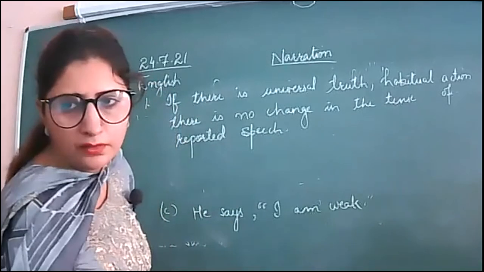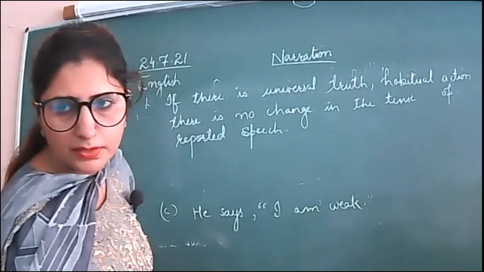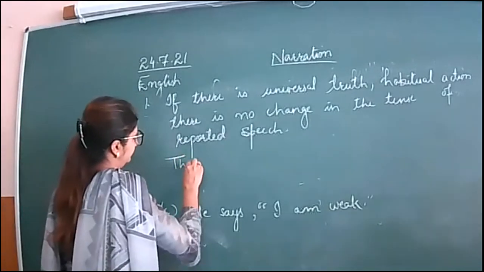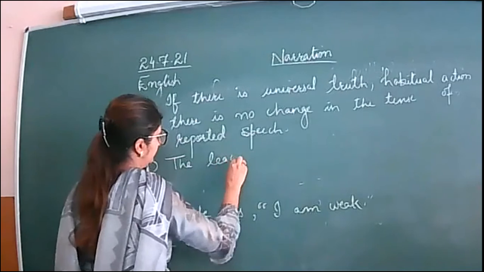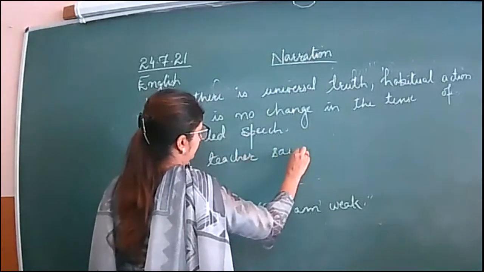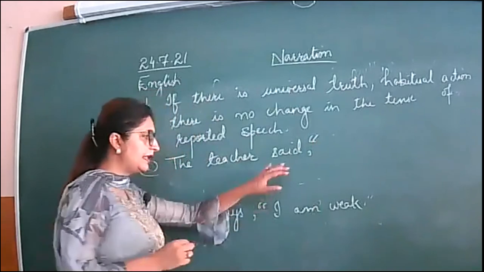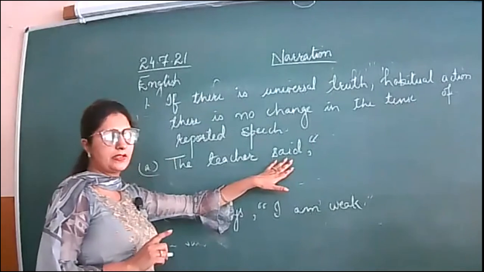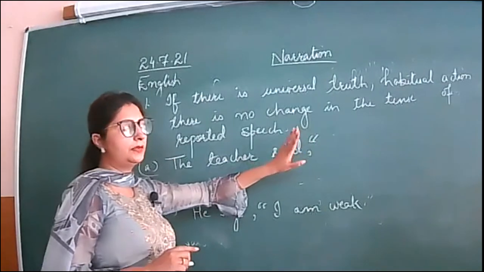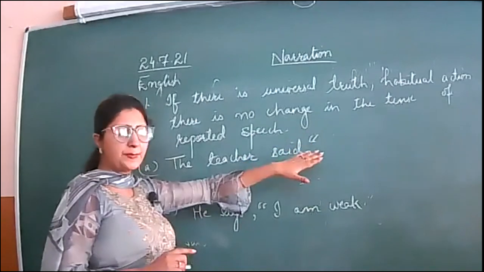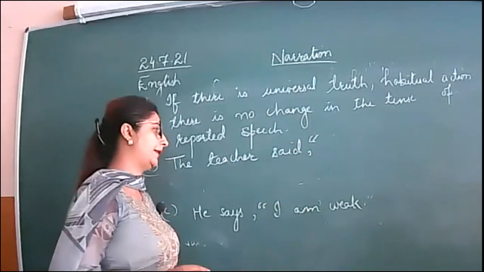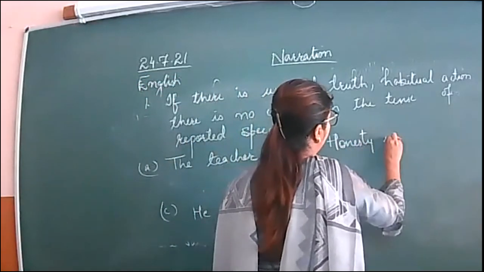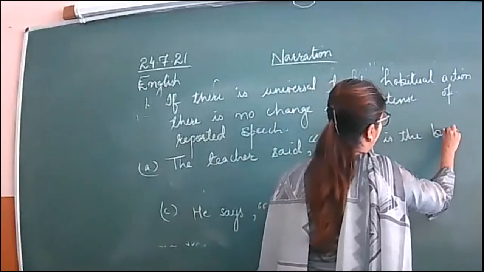How? For example, the teacher said, "Honesty is the best policy." See here, it is in past tense, "said". I have not written say or says. According to the rule for past tense, the tense of reported speech must change. But now it is not changing.